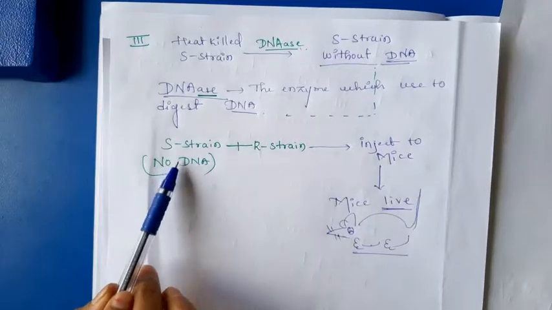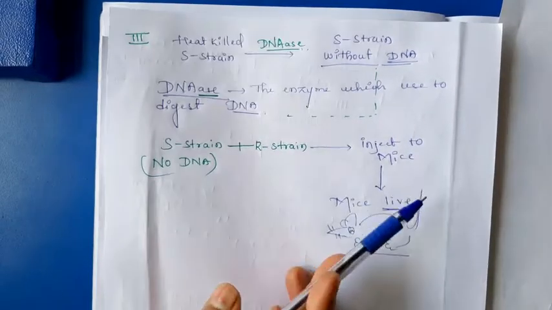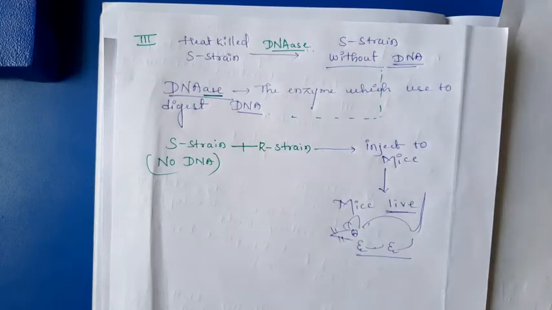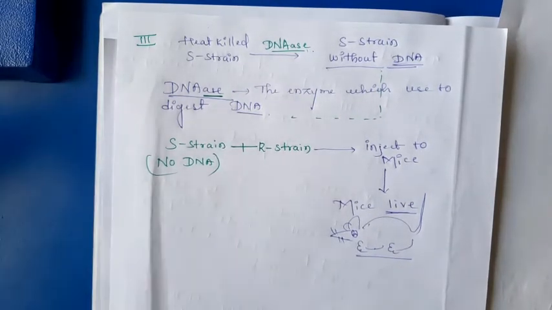When the mixture of S-strain and R-strain is injected to mice, in the previous experiment, that is in the Griffith experiment, it causes the death of the mice. But here, even after injection of the mixture of S-strain and R-strain, the mice is still live, because the S-strain, before being mixed with the R-strain, was treated with the DNase. DNase is a type of enzyme which is used to digest the DNA which is present in S-strain.